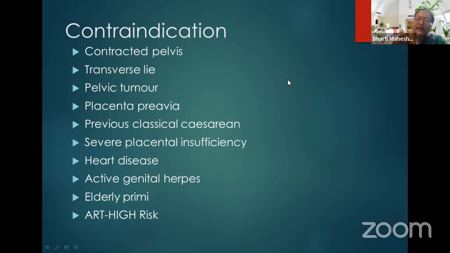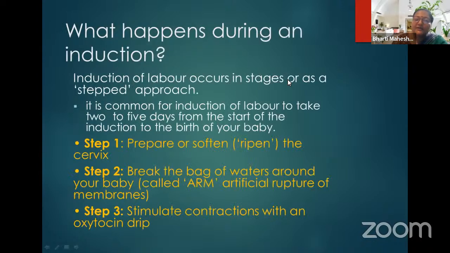any woman, and those are contracted pelvis, transverse lie, pelvic tumor, placenta previa, previous classical cesarean section, severe placental insufficiency, heart disease, active genital herpes, elderly primi, ART, high risk. What happens during induction of labor? Induction of labor occurs in stages or as a stepped approach. It is common for induction of labor to take 2 to 5 days from the start of induction to the birth of your baby.